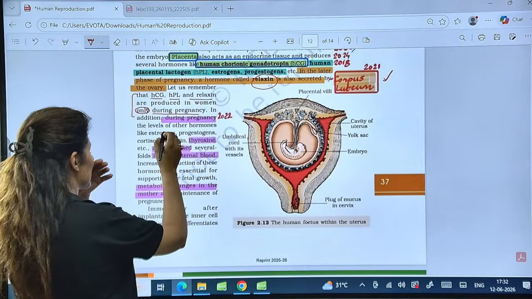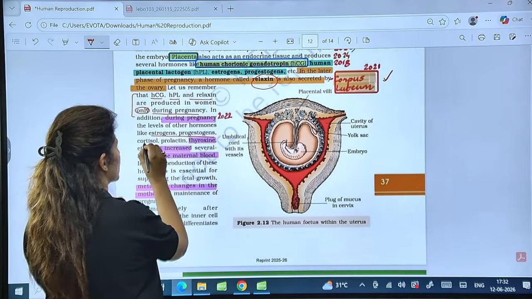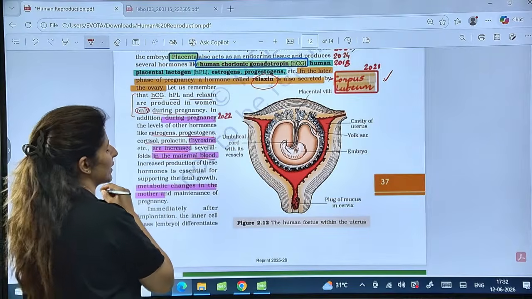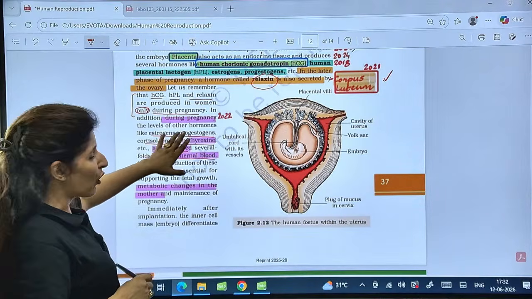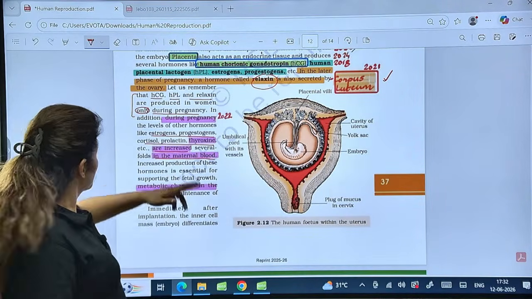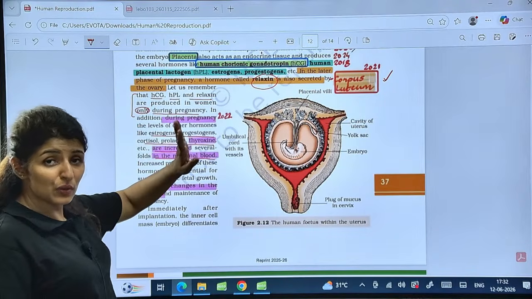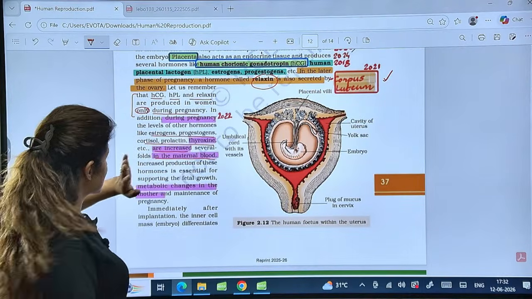Right? But there are other hormones like estrogen, progesterone, cortisol, prolactin, thyroxine. They are also increased in the maternal blood. We see other hormones otherwise also in our body, but these three hormones, HCG, HPL, and relaxin, are not produced otherwise in the non-pregnant stage, right?